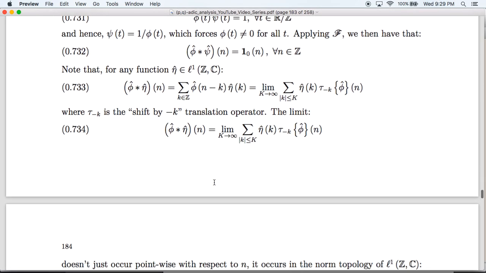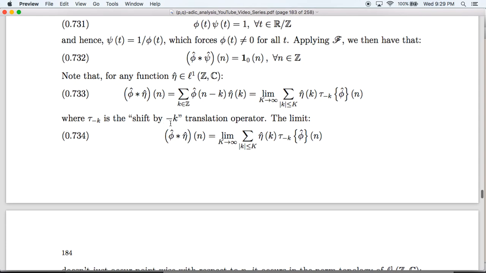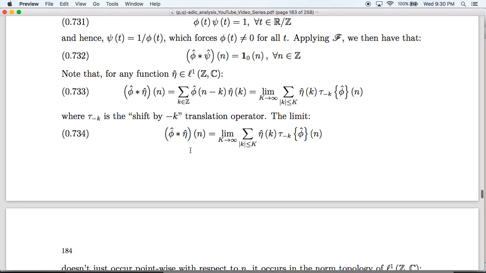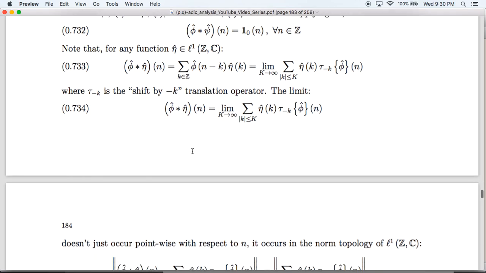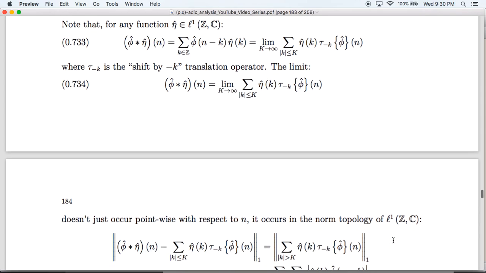So in particular, what this tells us is that convolving two little l1 functions is the same thing as considering a limit of linear combinations of translates of one of the little l1 functions. Now, what's important here is that this limit isn't occurring just pointwise. It's also occurring in the topology of little l1, which is the topology induced by the little l1 norm.